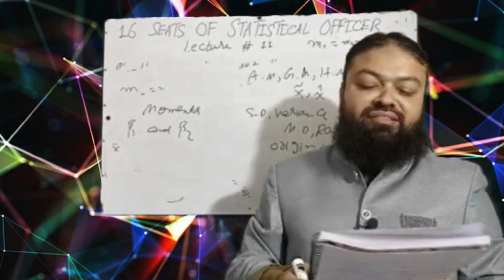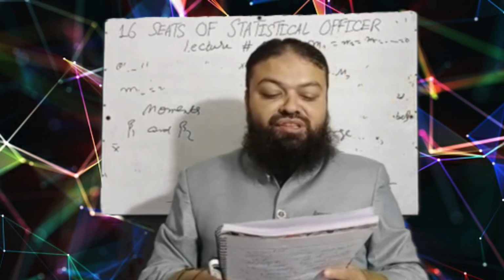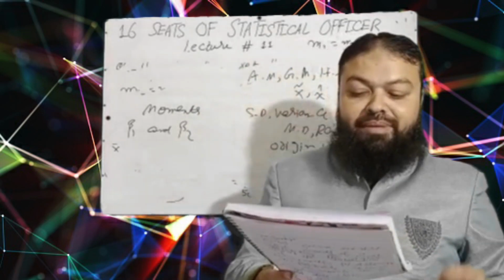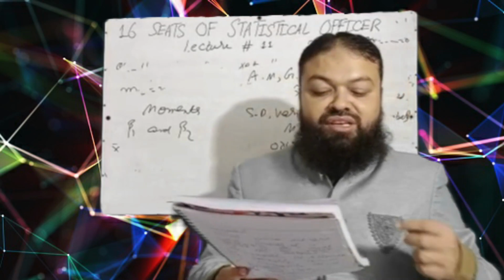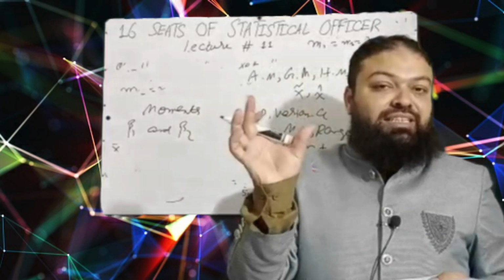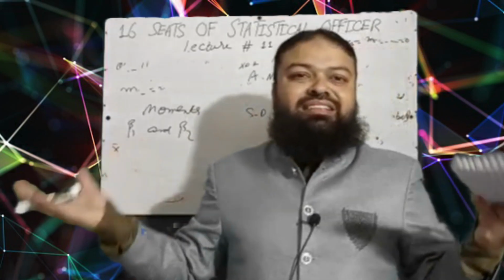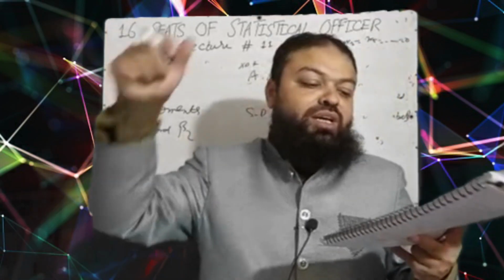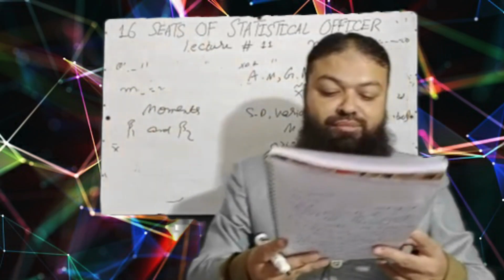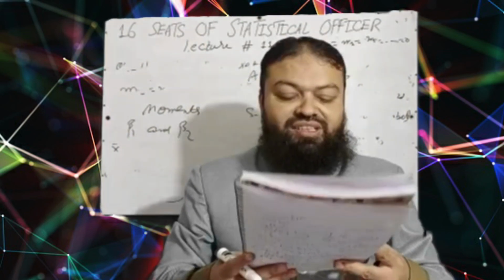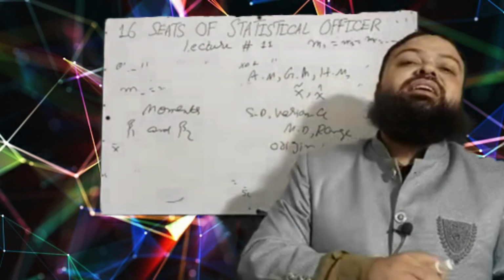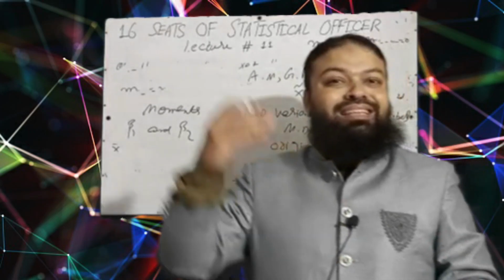Next question. In statistical procedures, the skewness is used to measure the A, amount of variance, B, amount of upper tail values, C, direction of dispersion, D, amount of dispersion. Yes, it measures the amount of dispersion. Scatterness of the values from the central value is determined by skewness. Next, in positively skewed distribution, A, mode is largest, B, mean is largest, C, median is largest, D, none. In positively skewed distribution, mean is the largest one.